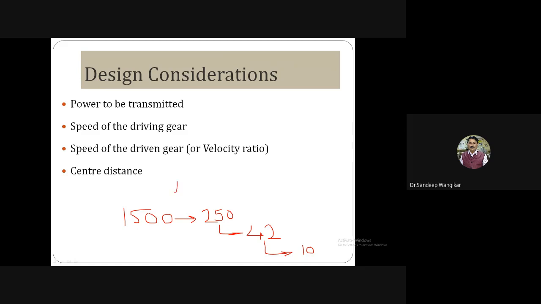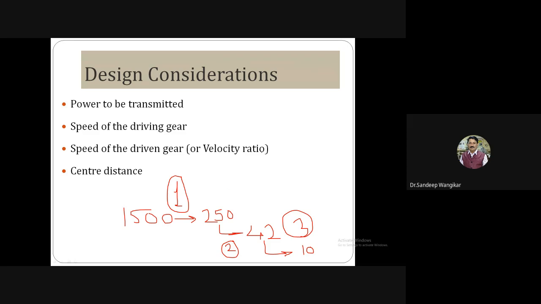See, here stage number 1 is our first stage of reduction. Then this is our second stage of reduction, and this is our third stage of reduction. So if you go for this, there are 3 stages. So why is the speed of the driving gear and the pinion important? This consideration is required. Depending upon the speed, how many stages are required will be decided. So for this case, we have to go for a 3-stage gearbox.